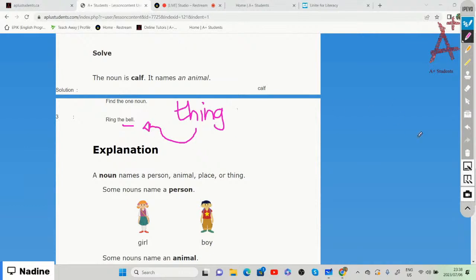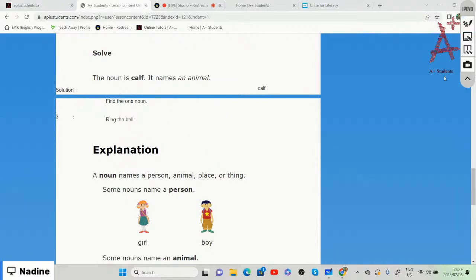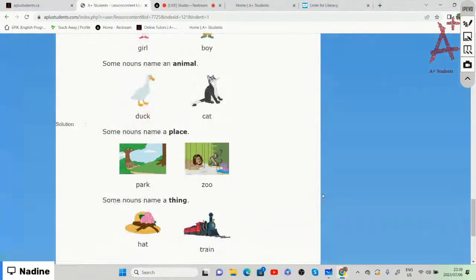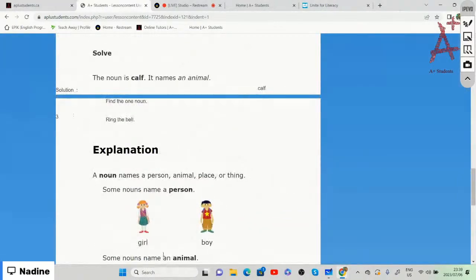So bell is the noun that names a thing. So remember that a noun names a person, an animal, a place, or a thing.